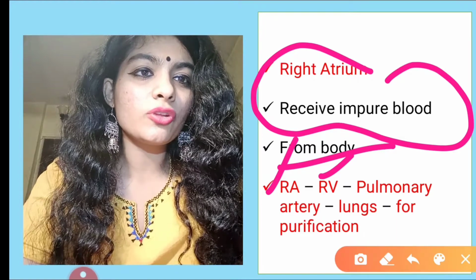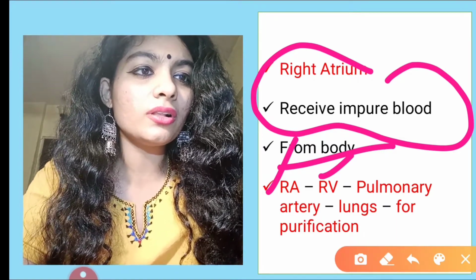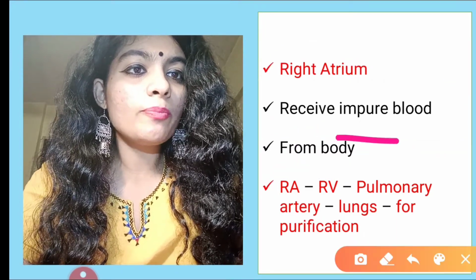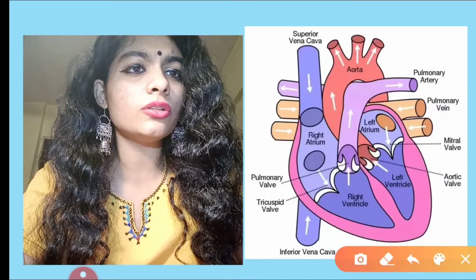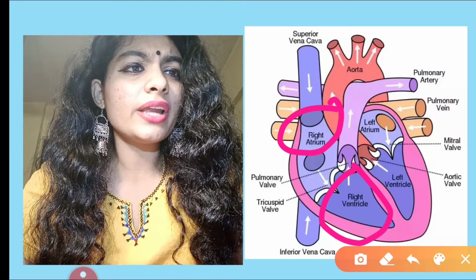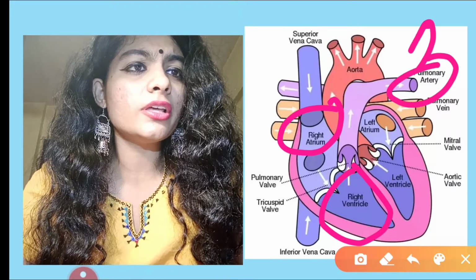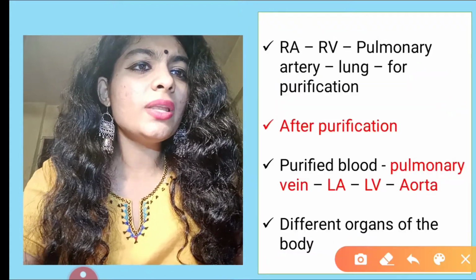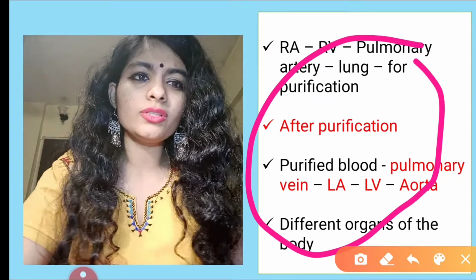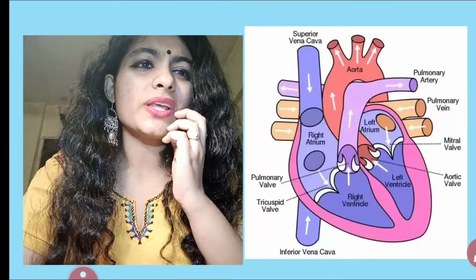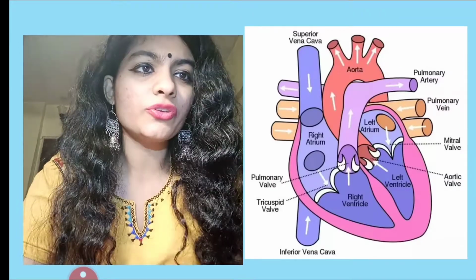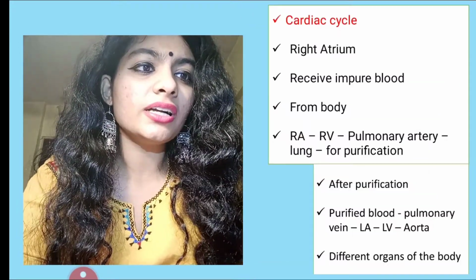Just to remember: right atrium, right ventricle, then it goes into the pulmonary artery, then into the lungs for purification. I've explained all this. Similarly here also, the same thing that I've explained is present in written form. That is for your revision. So I hope this is clear, guys.